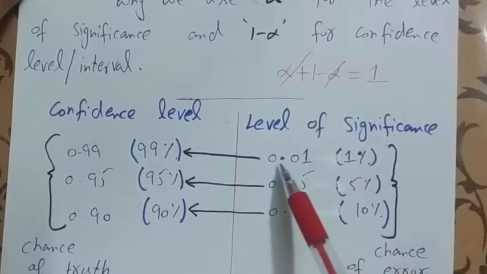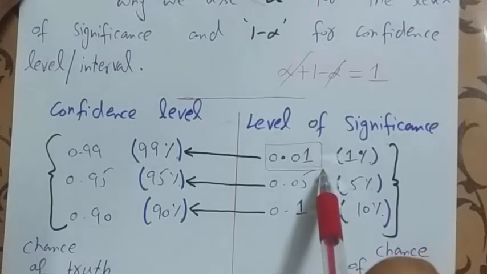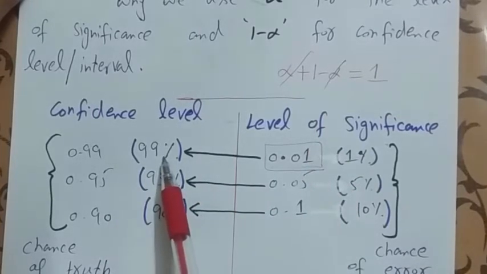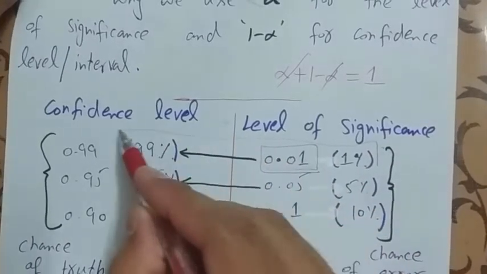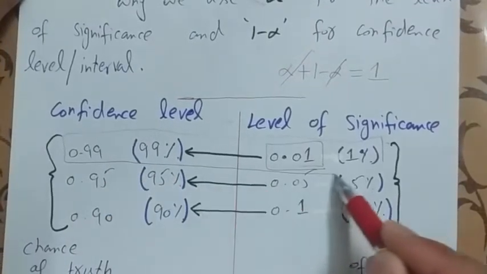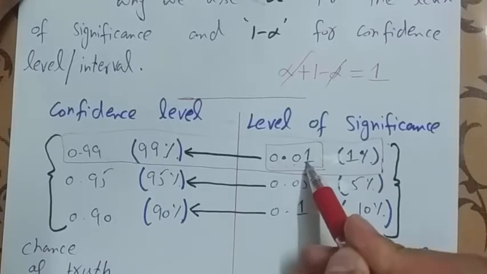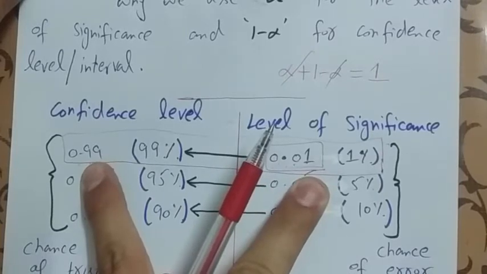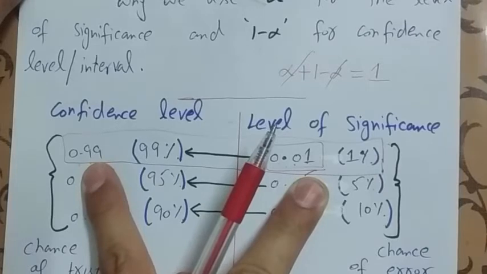If these are given in a problem, then you understand the confidence level is 99%, because the total probability is equal to 1. If we check 0.01 and add 0.99, then the sum of these is equal to 1. This is the total probability and shows this is correct.